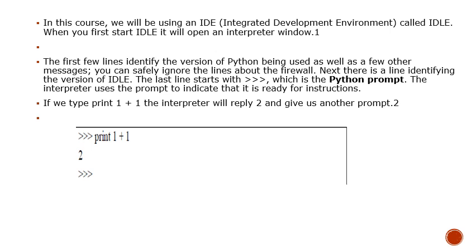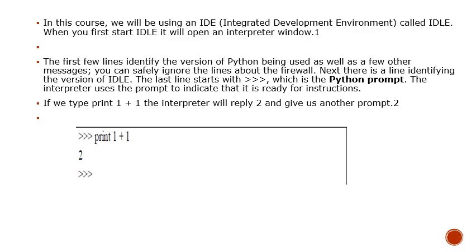In this course, we'll be using the IDE, meaning Integrated Development Environment, called IDLE. When you first start IDLE, it opens an interpreter window. The first few lines identify the version of Python being used; you can easily ignore the lines that follow. Next, there is a line identifying the version of IDLE. The last line starts with >>>, which is the Python prompt. The interpreter uses the prompt to indicate that it's ready for instructions. If you type 1 + 1, the interpreter will reply 2 and give us another prompt.